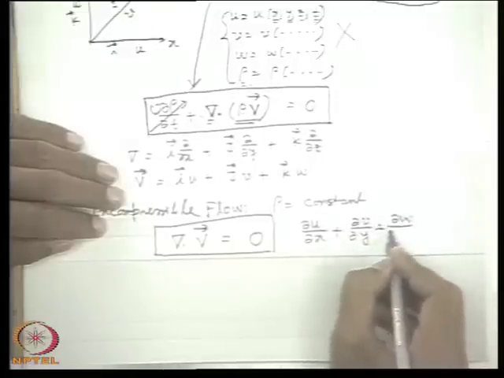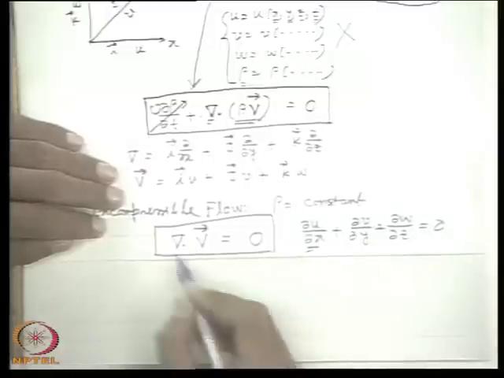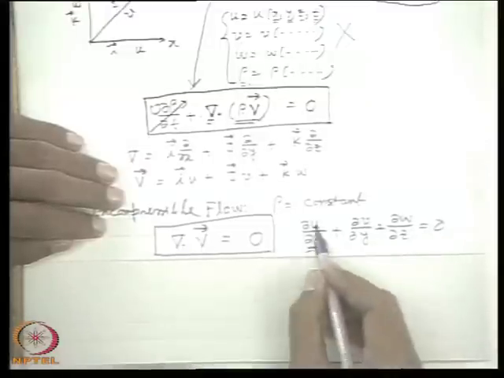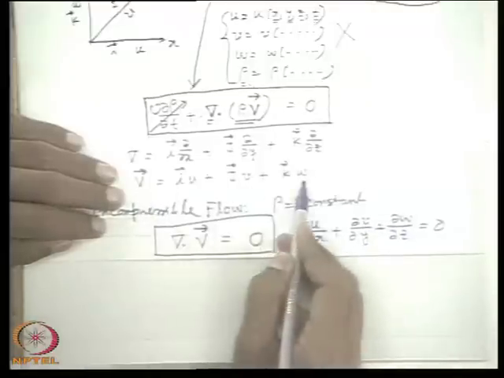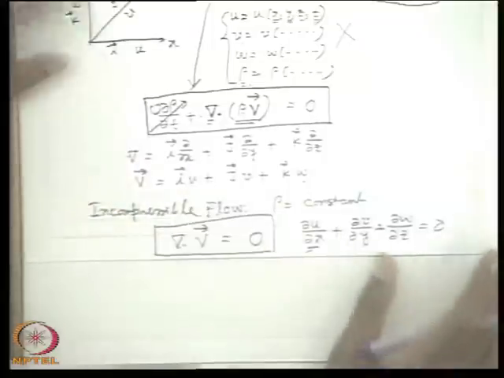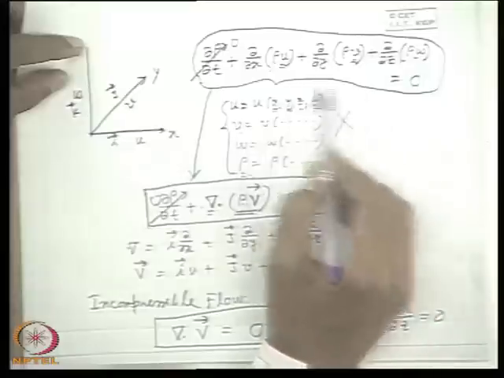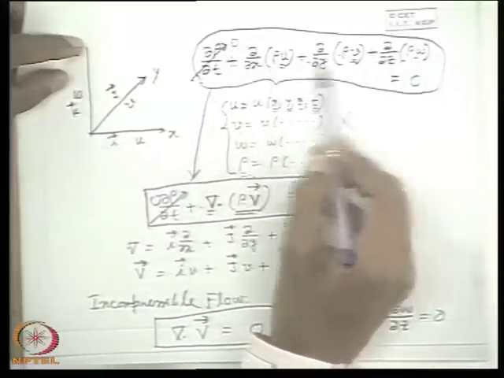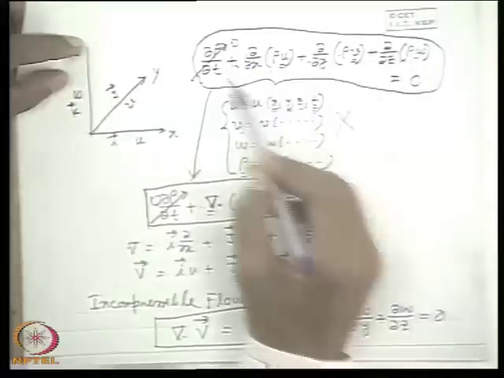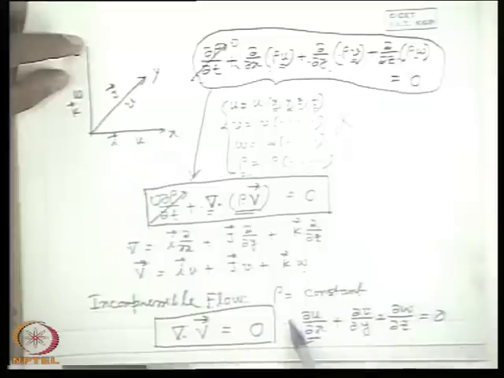That means we can write this in vector form and then expand in case of a Cartesian coordinate. Del dot v will be del u del x plus del v del y plus del w del z, because v is a vector defined like that and del is this. Or we can straightforwardly get it from the equation with respect to Cartesian coordinates, that this will be 0, rho will come out as a common factor which cannot be 0. So, del u del x plus del v del y plus del w del z is 0.